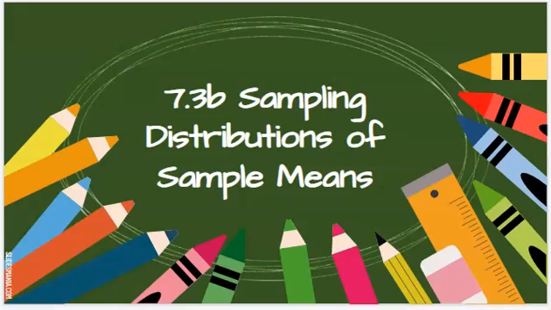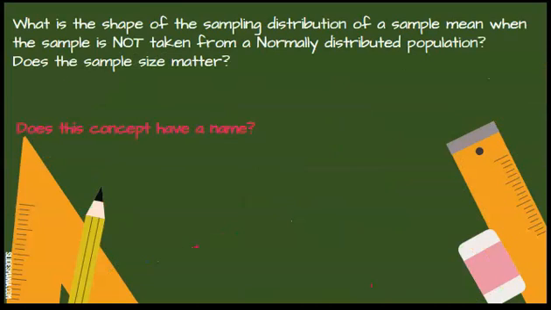Alright, one last video on Chapter 7. Again, we're continuing on with sampling distributions of sample means, and we're addressing one specific kind of issue. In the previous video, we said that if the shape of the population is approximately normal, then the shape of the sampling distribution will be approximately normal as well.